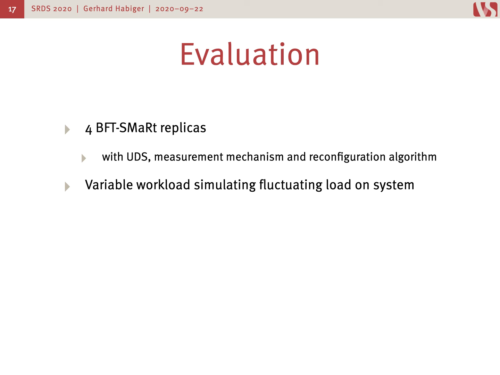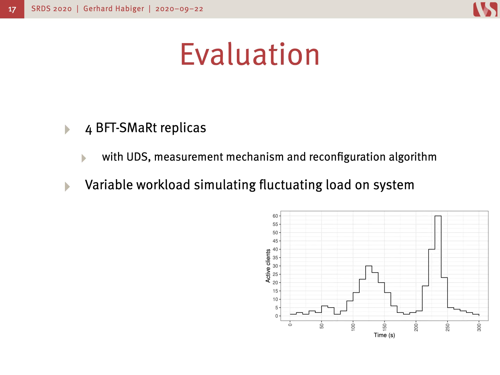with a fluctuating workload. It looks like this. So it runs 300 seconds per measurement run, but is supposed to simulate a 24-hour usage period. So for example, during lunchtime and during evening, we have big usage spikes where up to 60 clients send their requests at the same time. And in the low load periods, we only have one client sending requests.